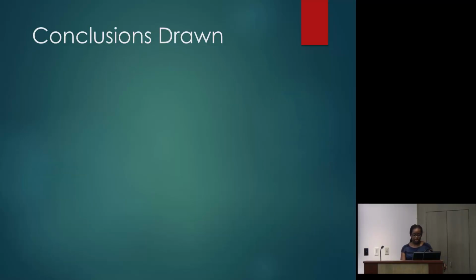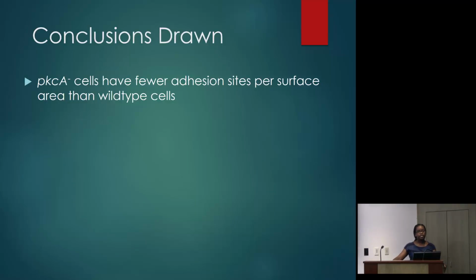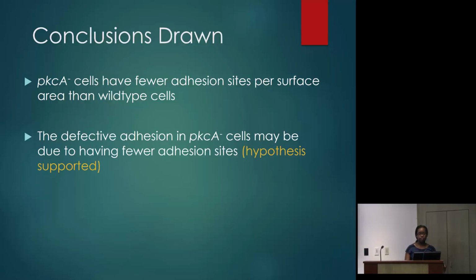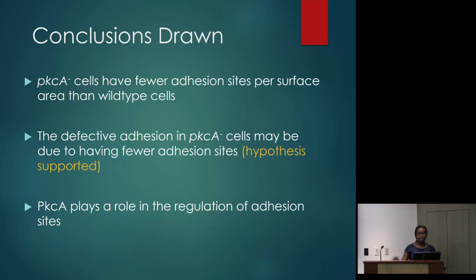So from these results, I can conclude that PkcA- cells have fewer adhesion sites per surface area than the wild-type cells, that the defective adhesion in PkcA- cells may be due to having fewer adhesion sites, which supports my hypothesis, and that PkcA plays a role in the regulation of adhesion sites.